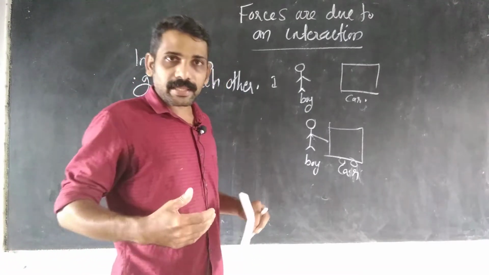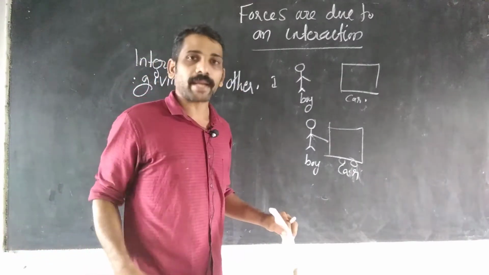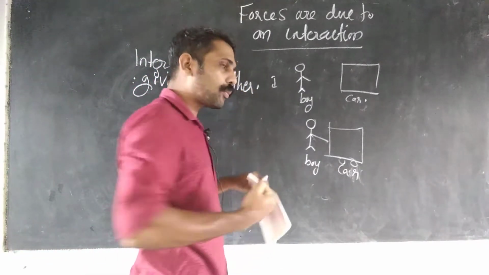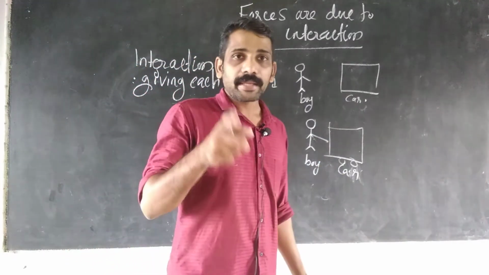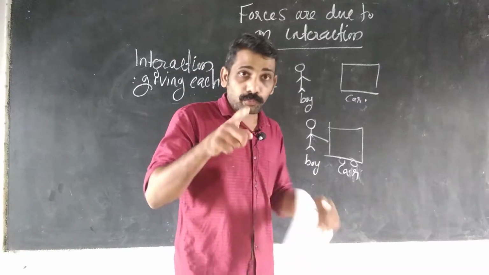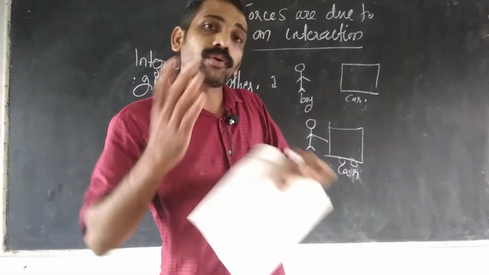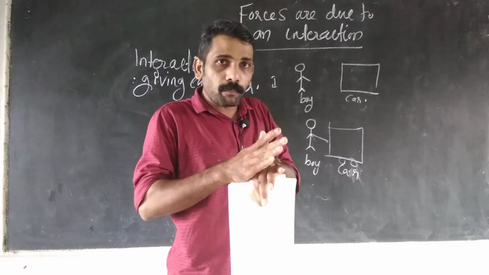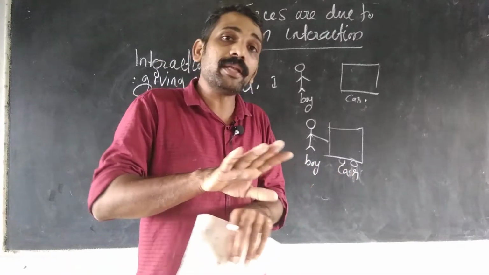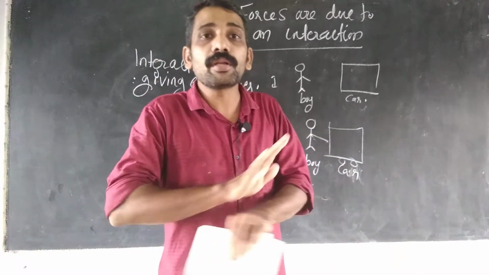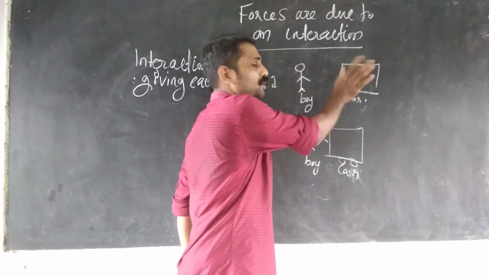So what are we understanding? We are understanding that if two bodies are separate, the force will not happen. If two objects are involved, then force will happen. Next example: if two objects are separate, the force will not happen between them. Okay, in this case they are separate, so force will not happen.